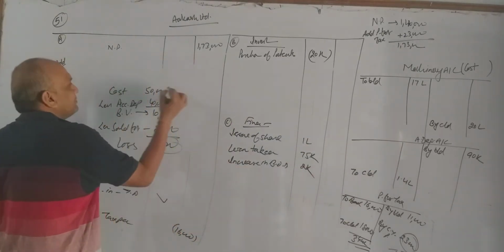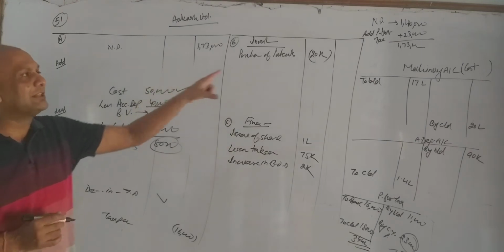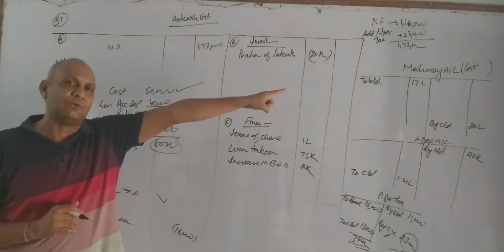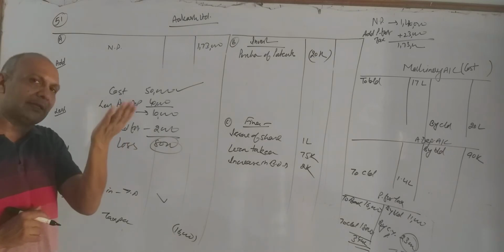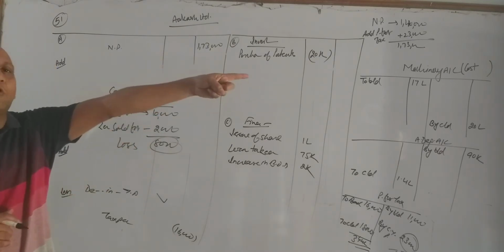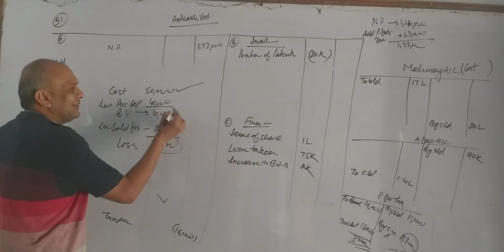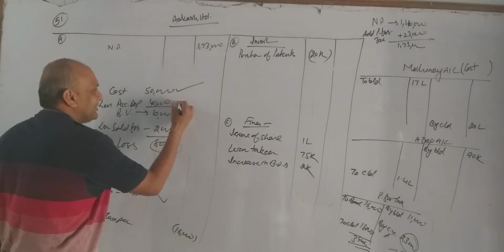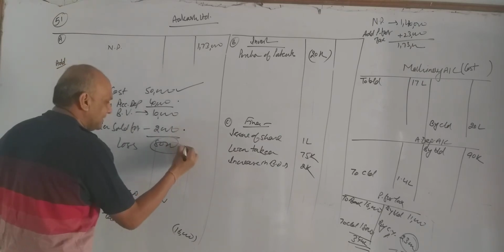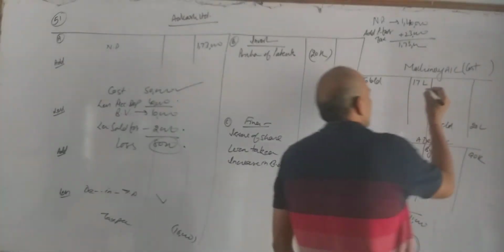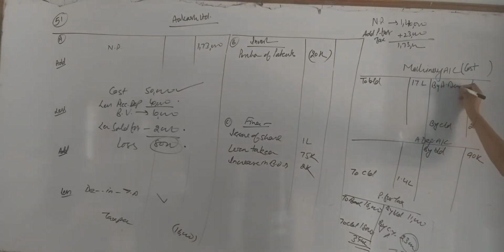Now, what is the cost of the machine? 50,000. So this entire 50,000 we are going to show in machinery account. When you are selling a machine, is our machine increasing or decreasing? Decreasing. That's why the entry will go on the credit side. So this 50,000 is divided into 3 categories. Number 1, accumulated depreciation. Number 2, sold for. And number 3, loss. How to transfer? Let us see. Now first we will write by accumulated depreciation 40,000. Then by bank account, sold for 2,000. And then by loss on sale, it is 8,000.